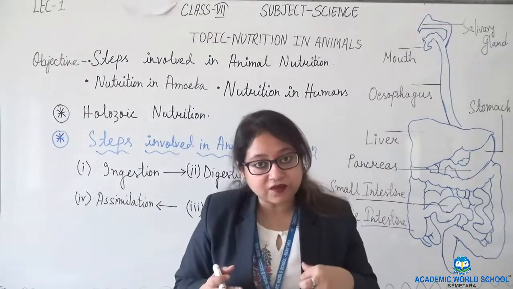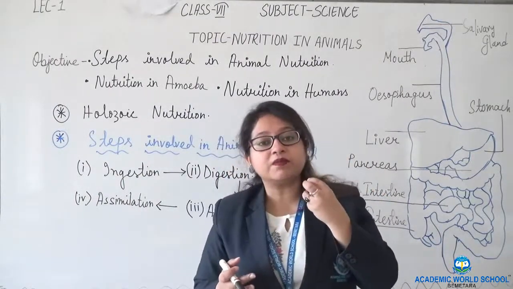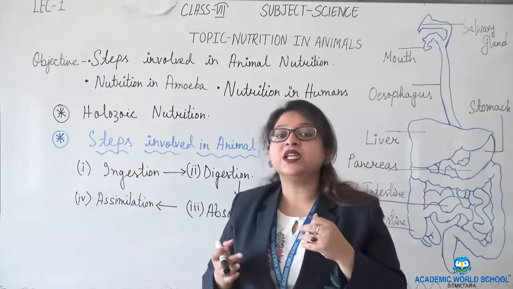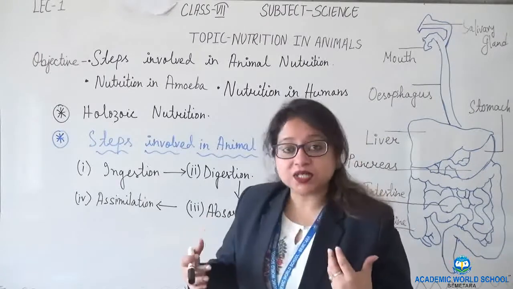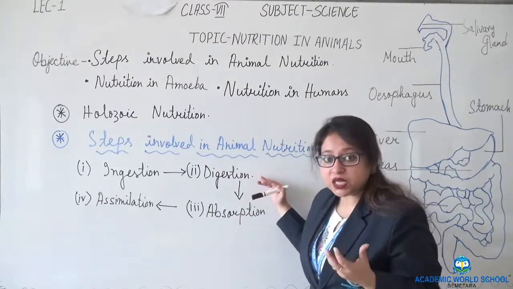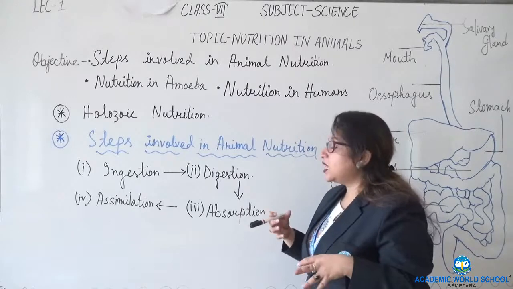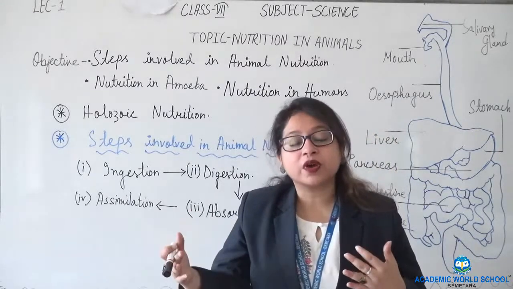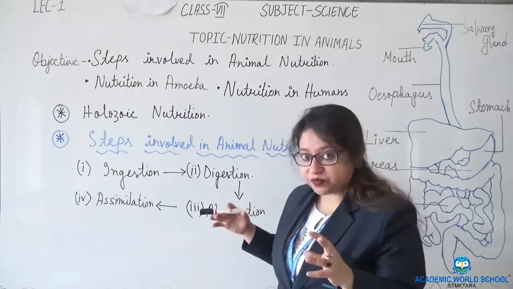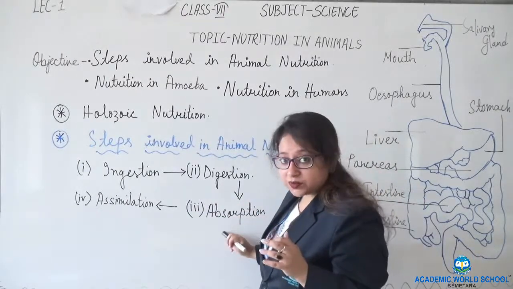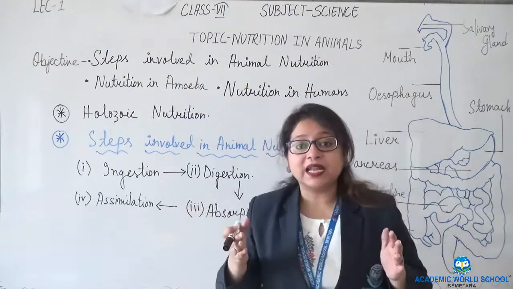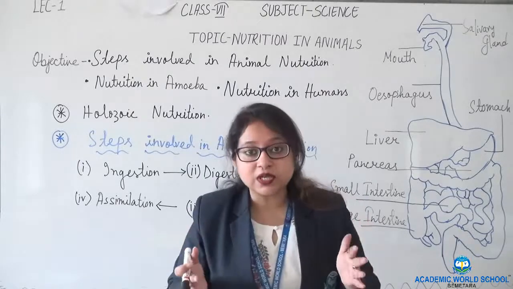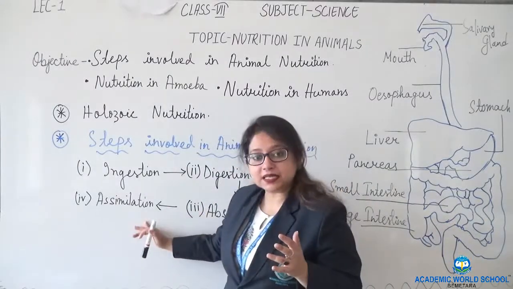So what is the first step? The first step is taking in food. We are putting the food in our mouth. Then the food is broken into smaller pieces. Gradually the food is digested. So the second process is digestion. After digestion, the blood absorbs the food from the broken down food, and it is known as absorption. After absorption, the blood carries the absorbed food to different parts of the body so that the body can utilize it. That is known as assimilation.